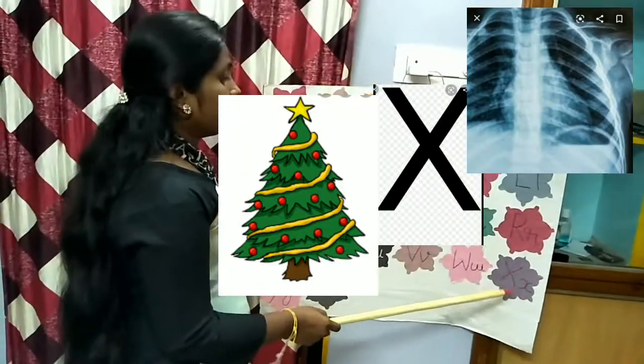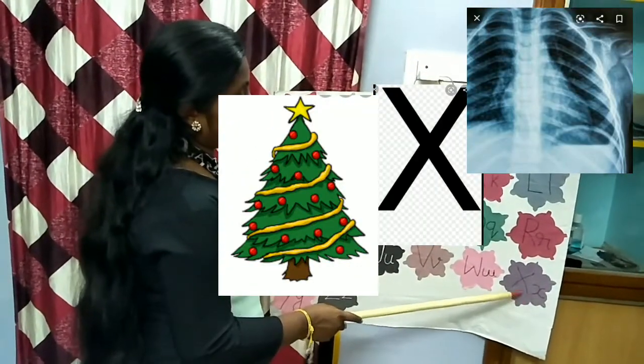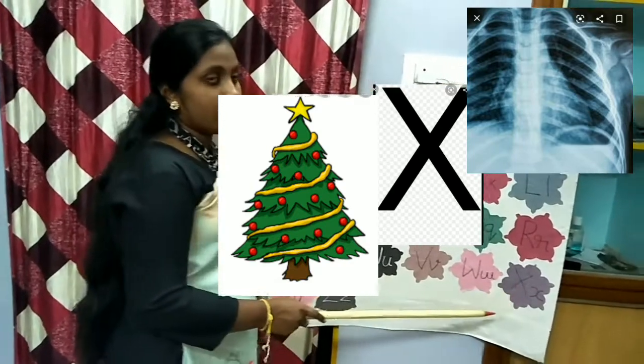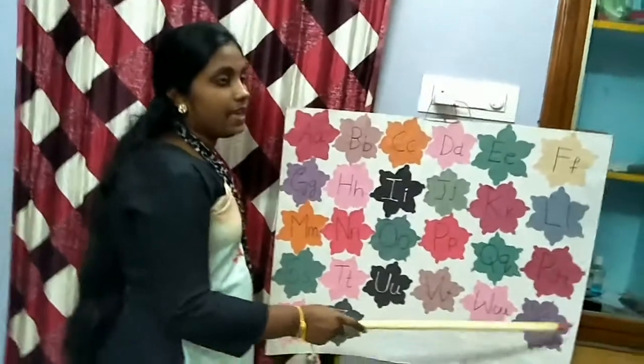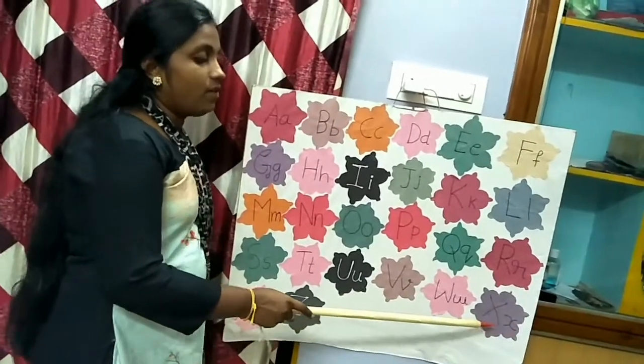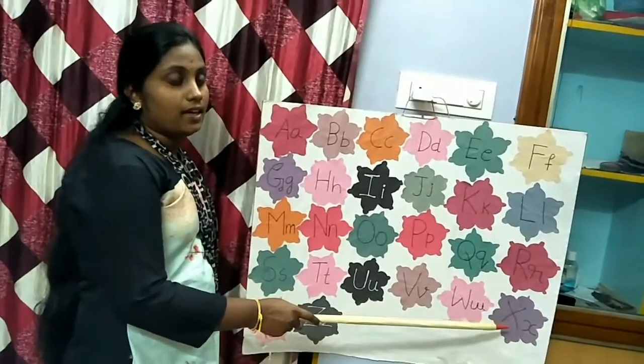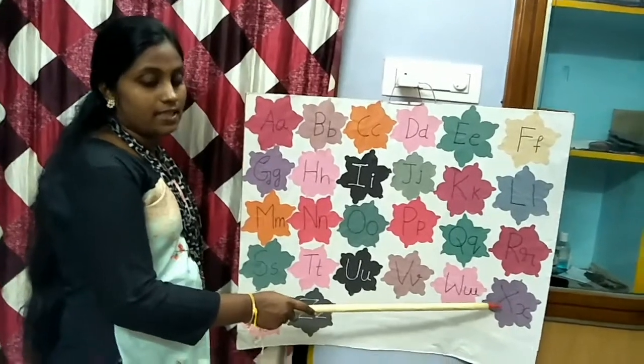Next is X letter. That is X for Xmas tree and X-ray. The phonic sound is zug zug zug.